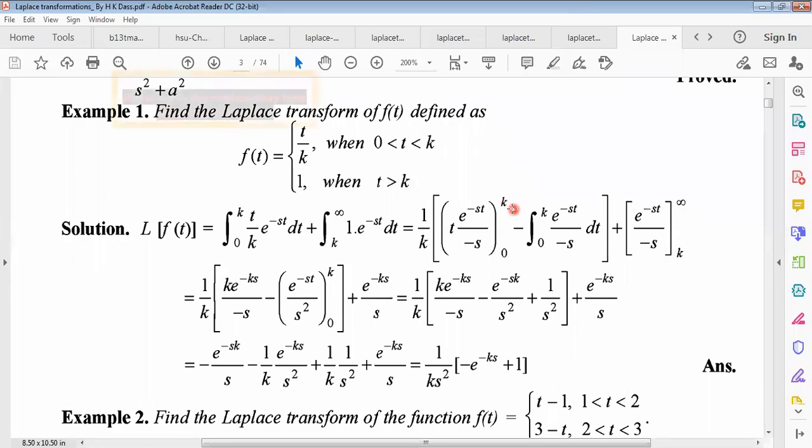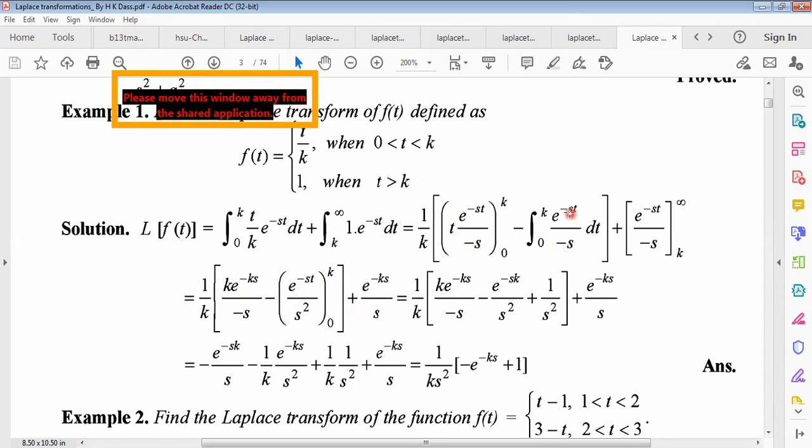Yes, you are right. Putting t equals k here, we get this. But putting t equals 0 here, we get 0. So for the lower limit, we get 0 values. 0 into something means what? 0. So for the second part, we are getting e to the power minus st integration.